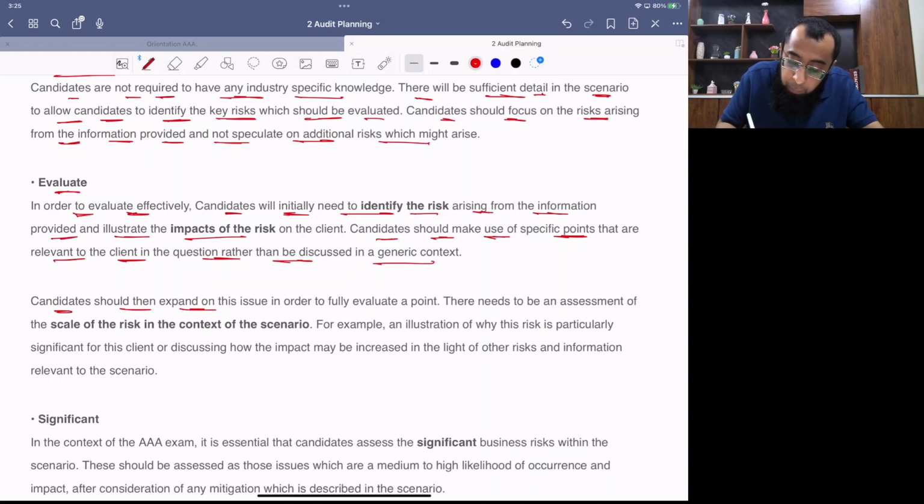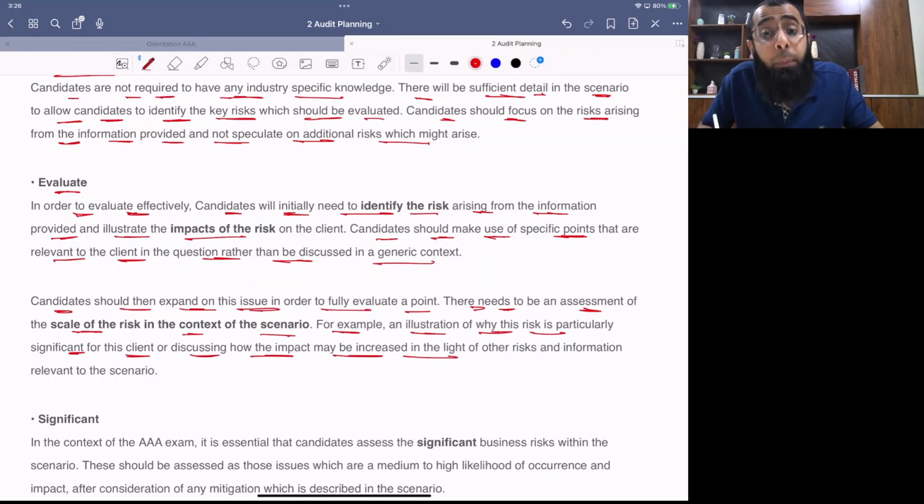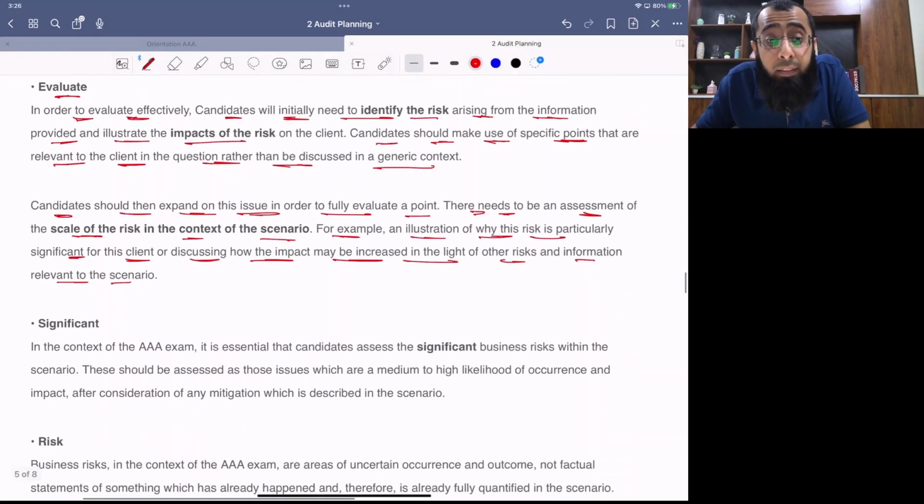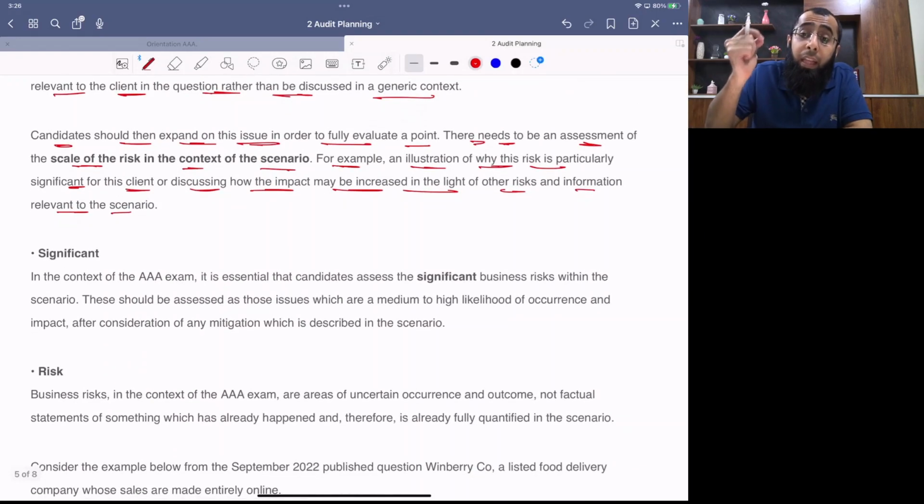Candidates should then expand on this issue in order to fully evaluate the point. There needs to be an assessment of the scale of the risk, the intensity of the risk in the context of the scenario. For example, an illustration of why the risk is particularly significant for the client or discussing how the impact might be increased in light of other risks and information relevant to the scenario. So you have to read the entire scenario and pick up the point that, okay, these are the factors which are increasing the significance of the risk.